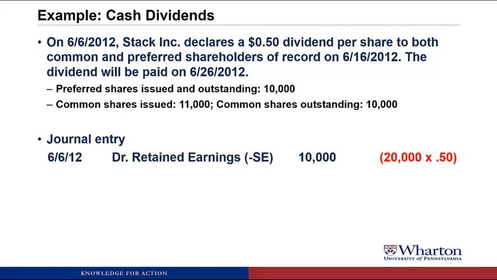So for the entry, we want to debit retained earnings for 10,000. So we debit retained earnings on the declaration date, June 6th, to reduce retained earnings. The 10,000 comes from the fact that we've got 10,000 shares of preferred outstanding and 10,000 shares of common shares outstanding. So we only pay dividends on outstanding shares. So that's 20,000 shares total times 50 cents per share is $10,000. The credit will go to dividends payable. We create this liability to pay the cash to our shareholders at some date in the future.